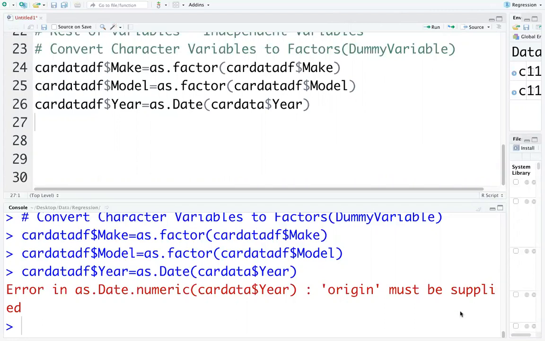Close the bracket also. Okay, it's asking for origin.